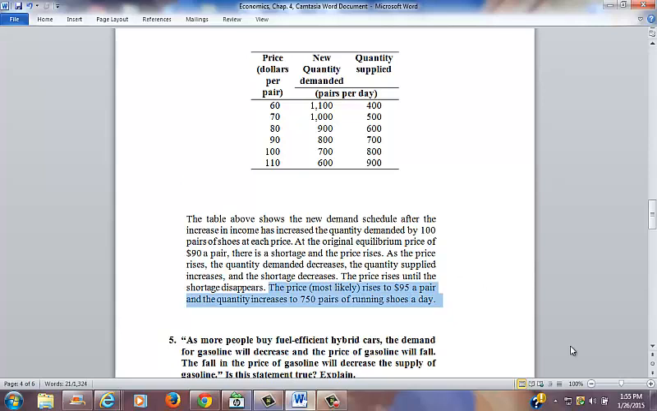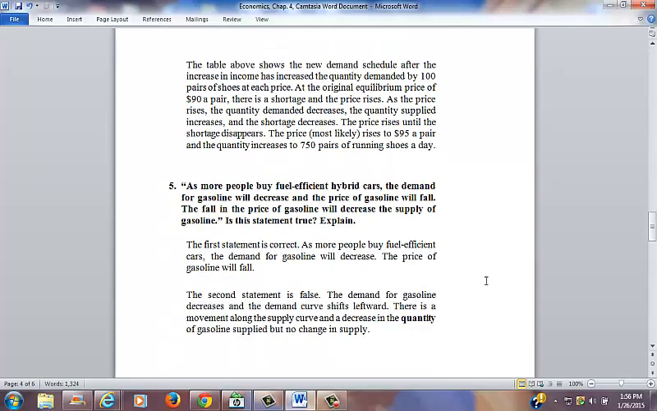The price, therefore, most likely rises to $95 a pair, that is the number in between 90 and 100, and the quantity increases to 750 pairs of running shoes a day. So that's an assumption that you, the economist, have to make.